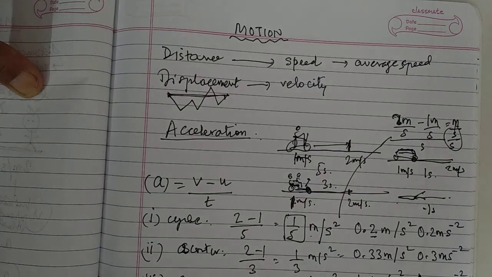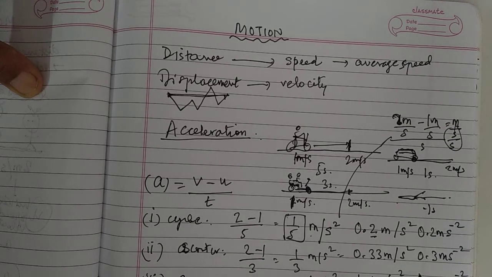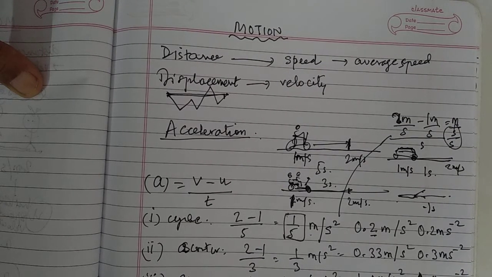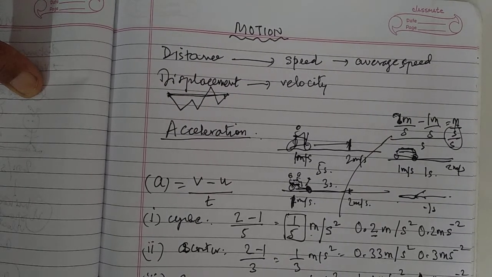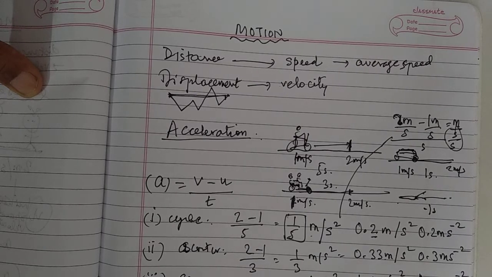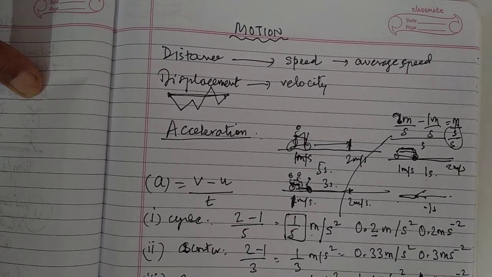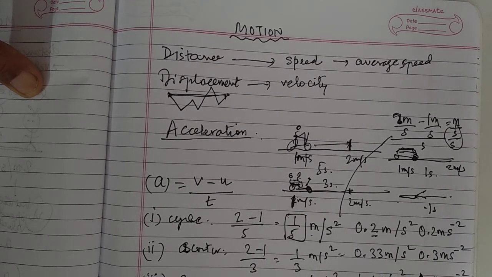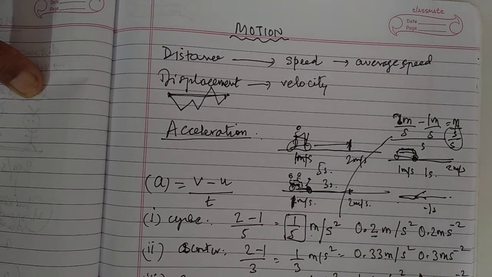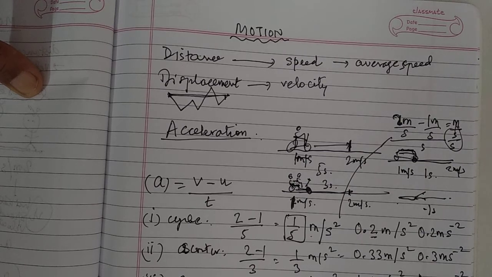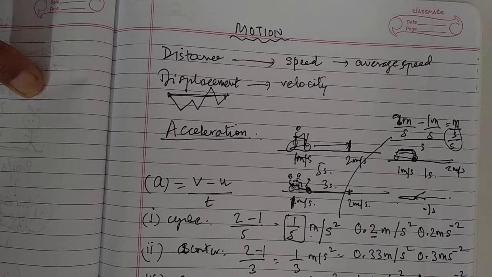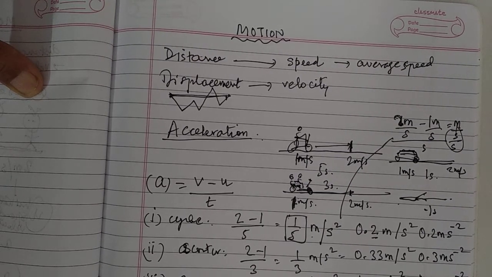You can also have an initial velocity of zero. Suppose you are standing here, your initial velocity is 0 meters per second, and you go quickly and reach 2 meters per second. So u is equal to 0, v is equal to 2 meters per second.